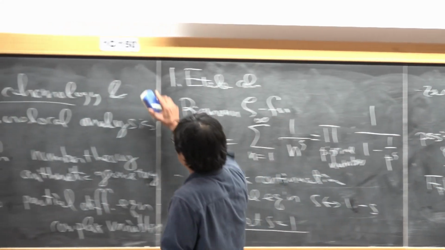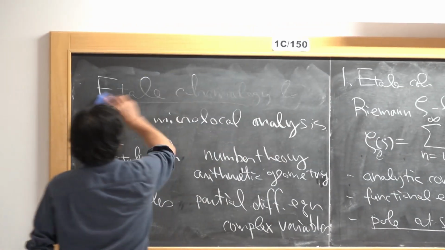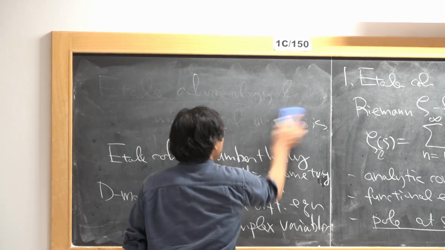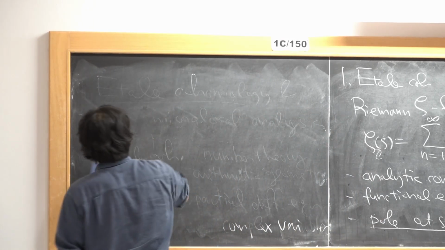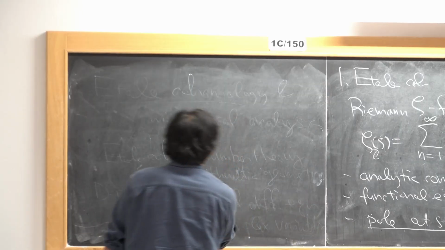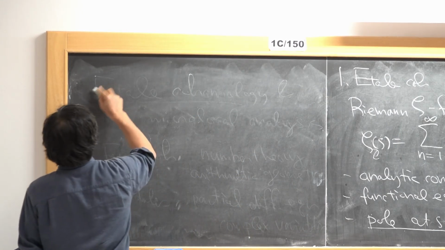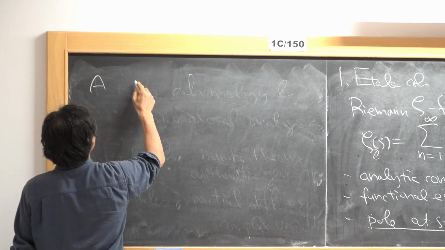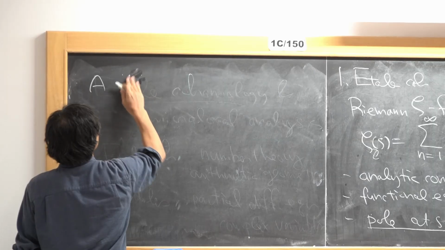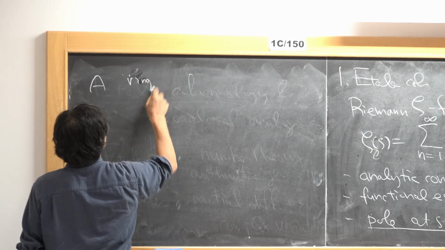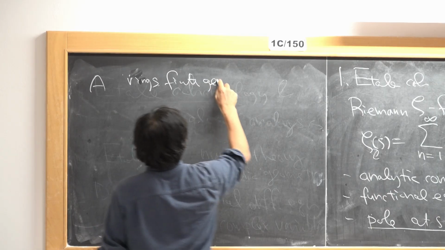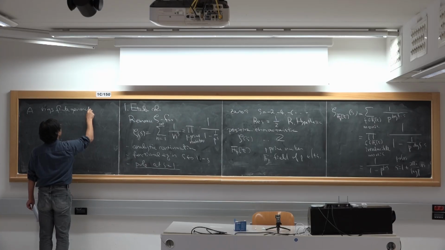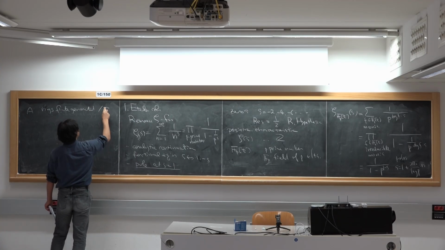So in positive characteristic, there are many more objects. You can consider rings finitely generated over F_p.